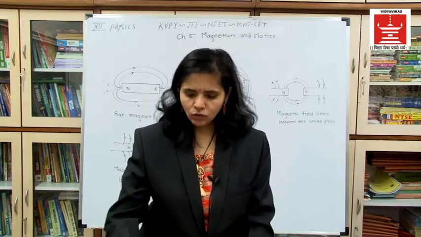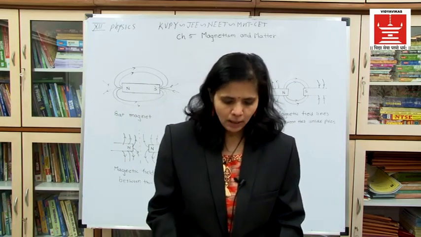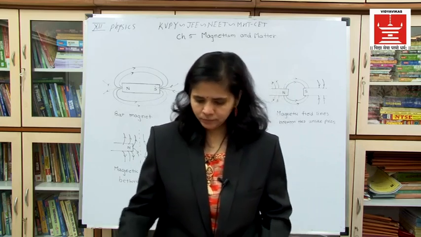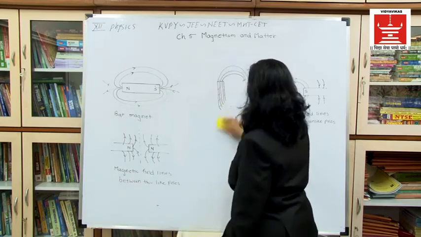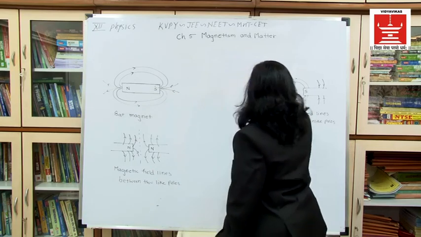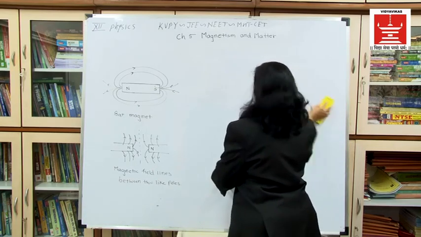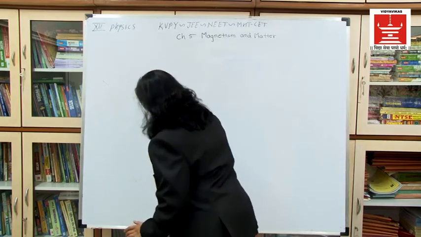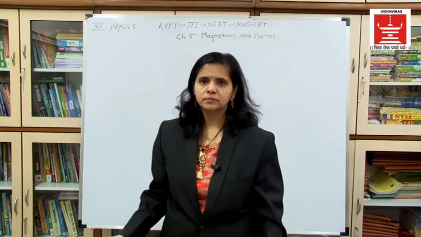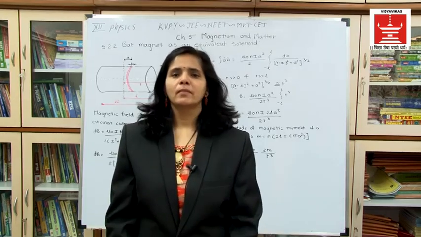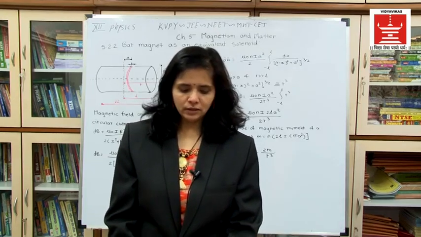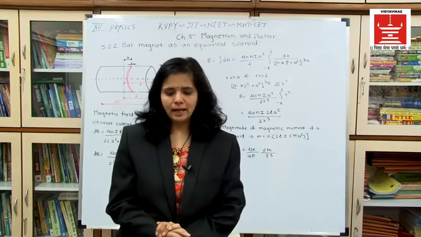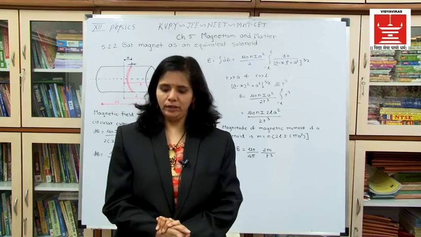Okay, now we will move towards a bar magnet as an equivalent solenoid. So give heading as bar magnet as an equivalent solenoid. Now we'll be seeing 5.2.2, that is bar magnet as an equivalent solenoid.